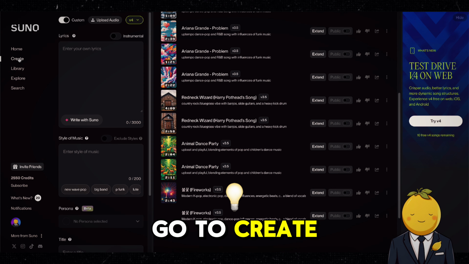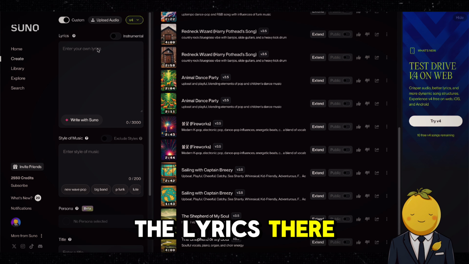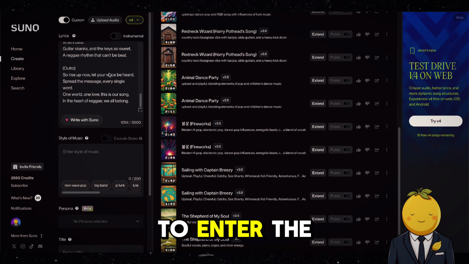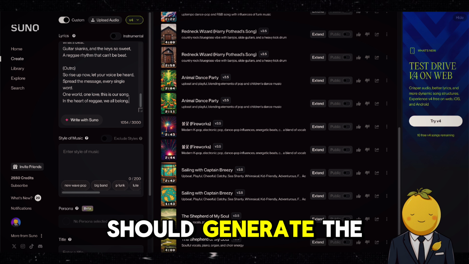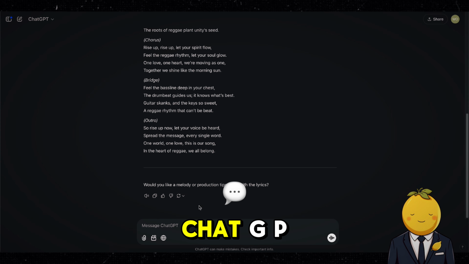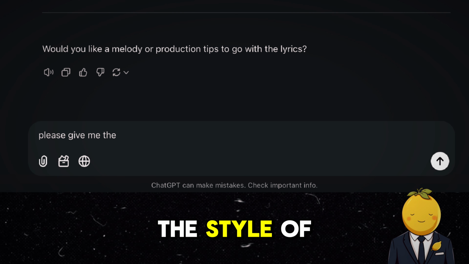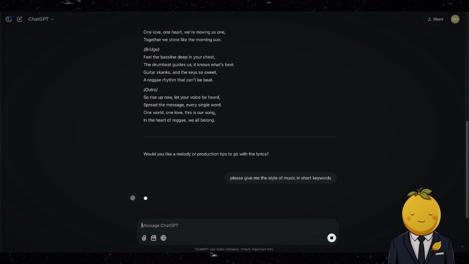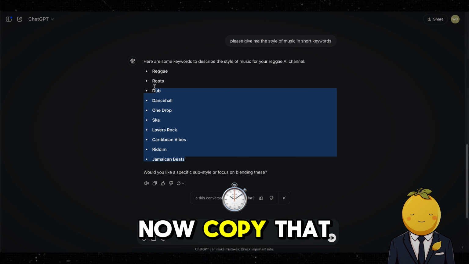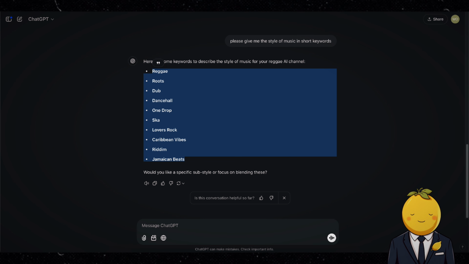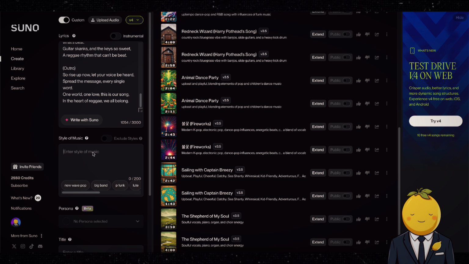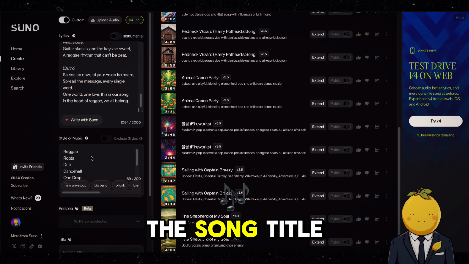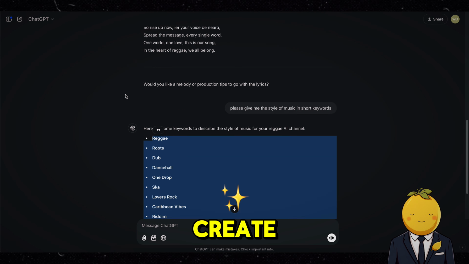Go to Create, and now paste the lyrics there like this. Now we need to enter the style of music in which it should generate the song. So we are going to ask ChatGPT, please give me the style of music in short keywords. Now copy that and add it like this. Okay, now enter the song title and then hit Create.